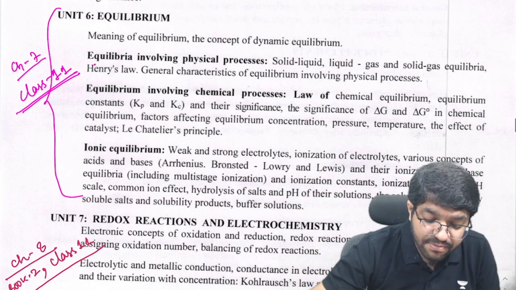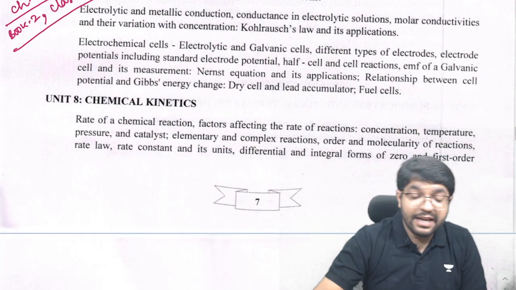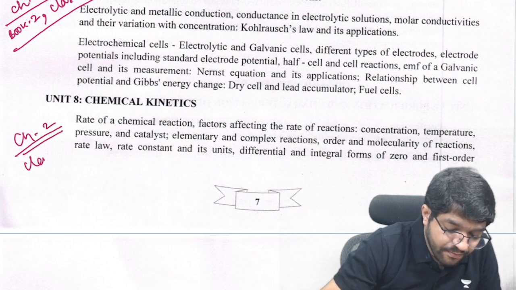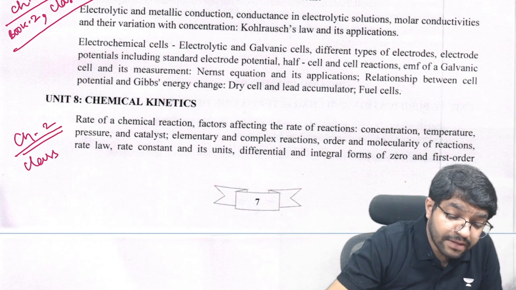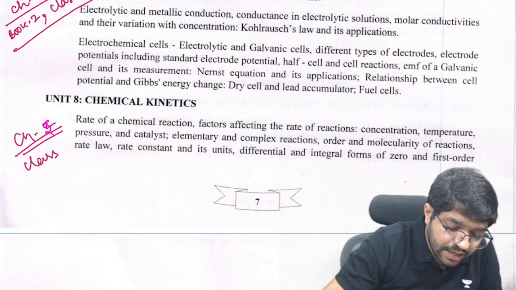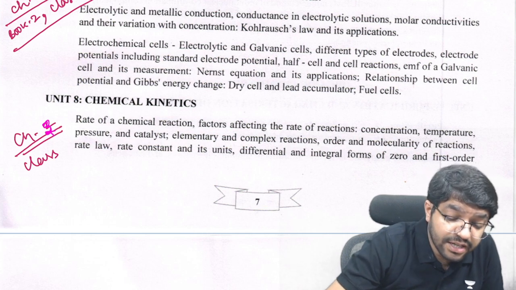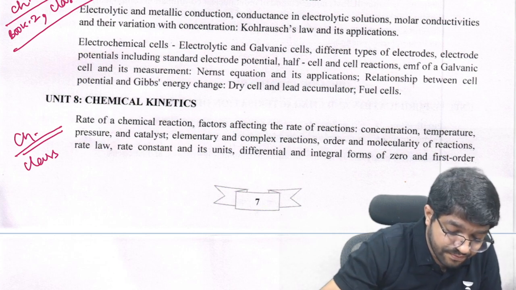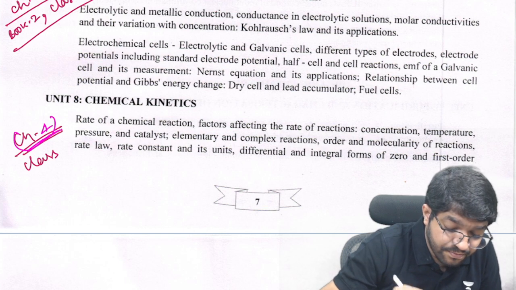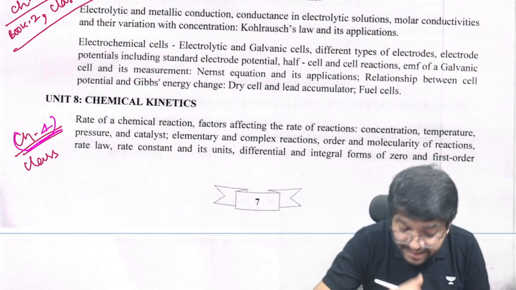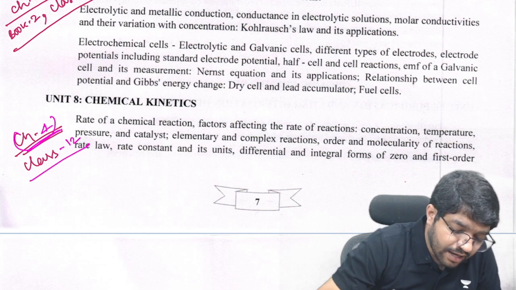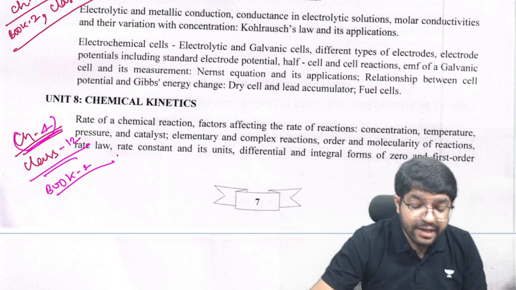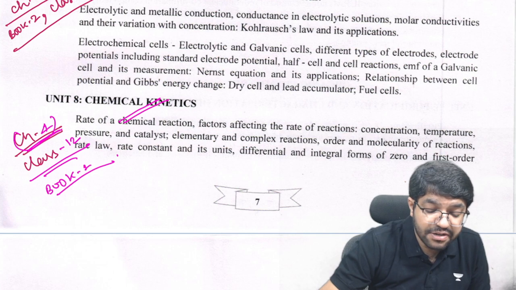The next chapter that we have from class 12th is chemical kinetics. Yes, it's from chapter number 2. It is chapter number 3 basically in your NCERTs, probably not even 3. It's going to be chapter number 4. It says class 12th, chemical kinetics, book 2, book 1. This is also a complete chapter that is there in your syllabus.